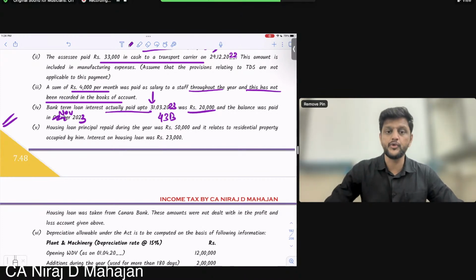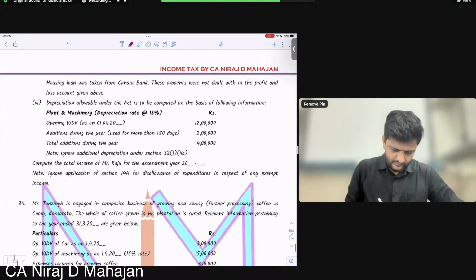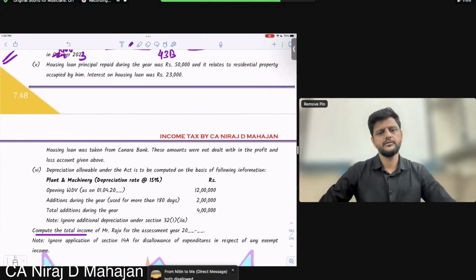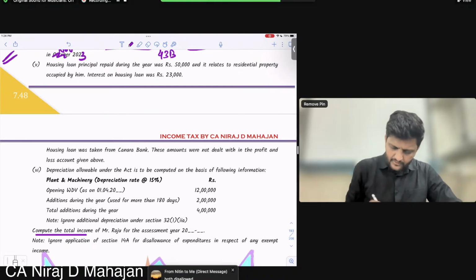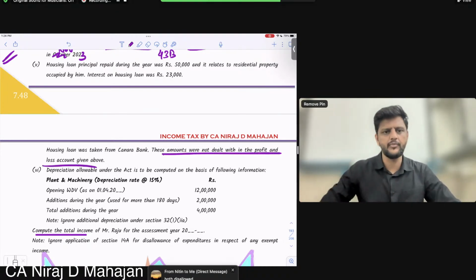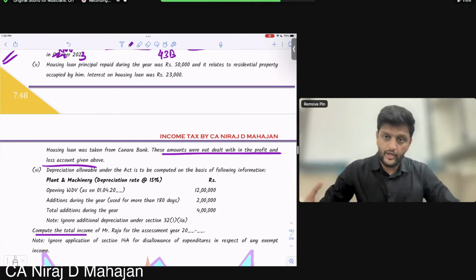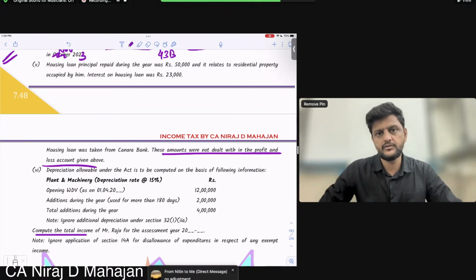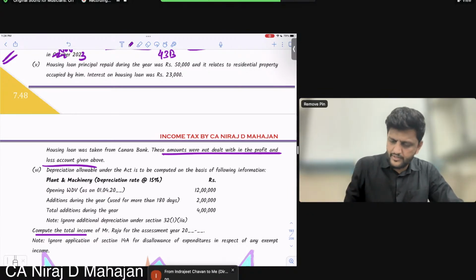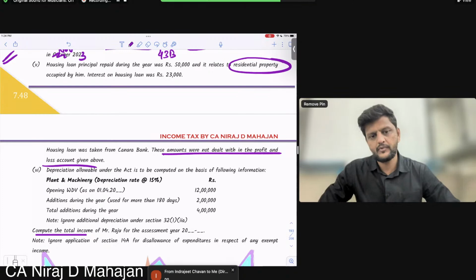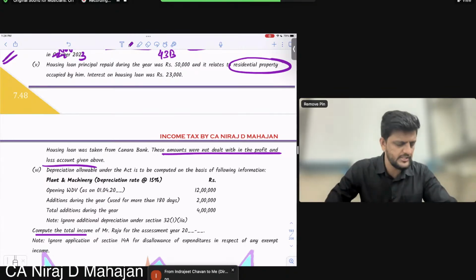And let us say, bachcho, we have to compute total income. So what is coming to your mind? Tell me this. Nitin, we will disallow only if the amounts are in the P&L debit. They are saying these amounts are not dealt with in the P&L given above, so these amounts are not there in P&L. So will you record it in computation of PGBP? No adjustment, correct? For PGBP, no adjustment, because the property is also residential property, nothing to do with business.